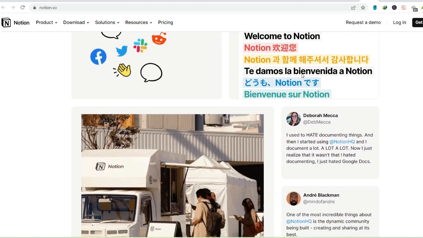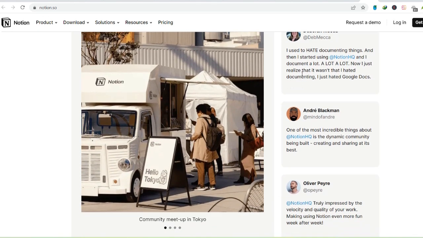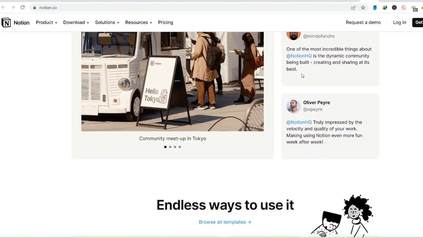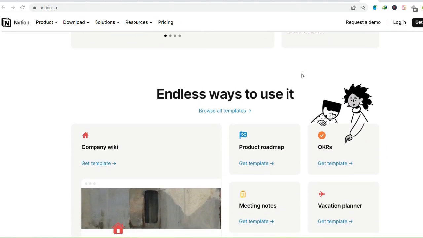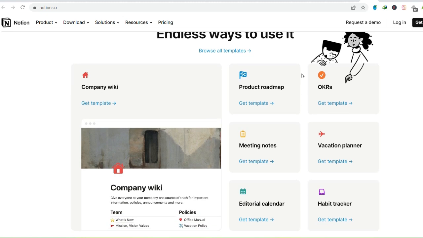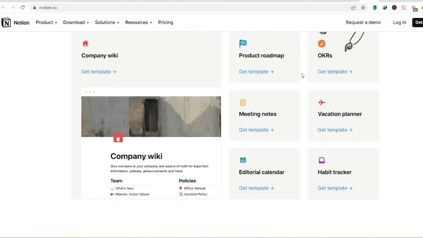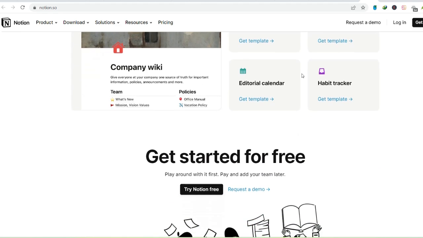Zoho Notebook, the feature-packed freebie. Zoho Notebook is a feature-rich free note-taking app that might surprise you. It offers text formatting, image and file attachments, and even collaboration capabilities. While it might not have the visual pizzazz of some other options, its robust feature set makes it a great all-rounder. Finding your perfect match.